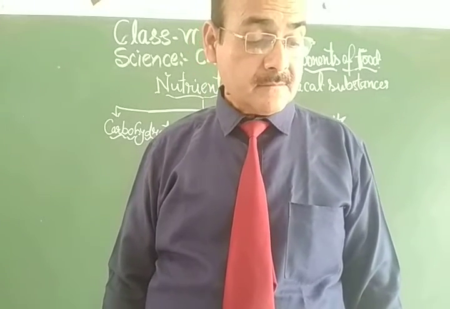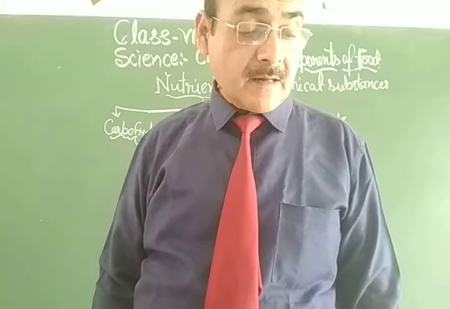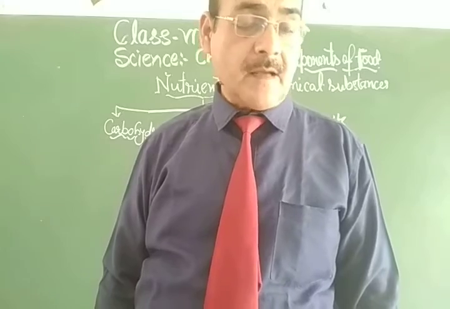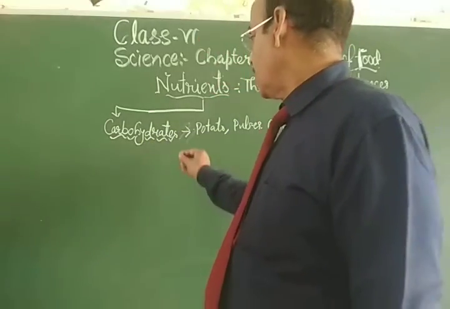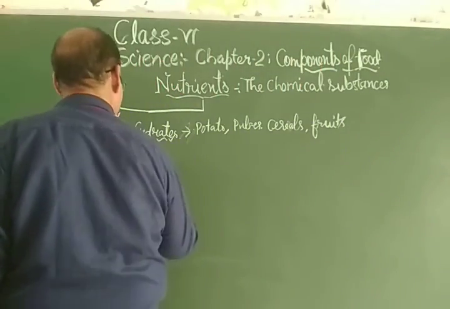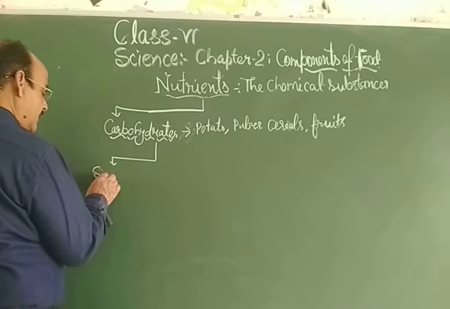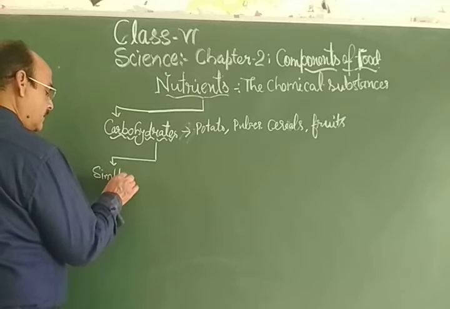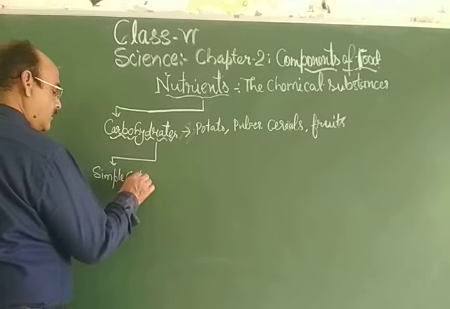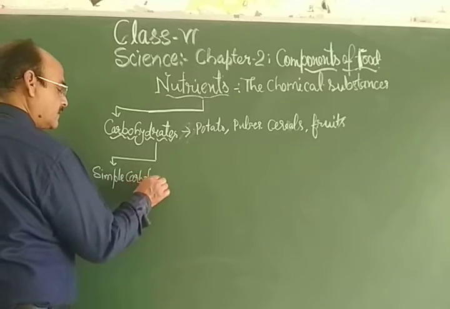My dear students, carbohydrates are mainly of two types. Number one, simple carbohydrates.